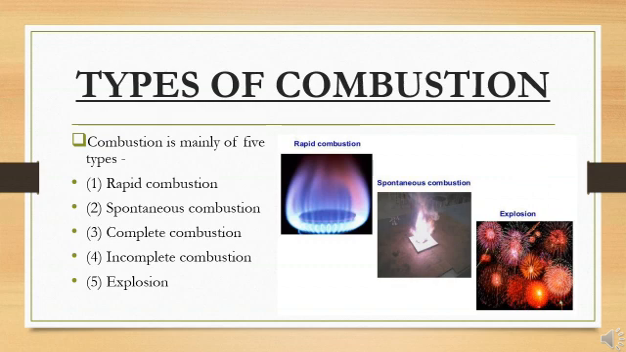Now coming to the next topic, that is types of combustion. Combustion of substances takes place under different conditions. Depending on the rate at which the combustion takes place, it has been classified into 5 types, that is rapid combustion, spontaneous combustion, complete combustion, incomplete combustion, and explosion. Now here you are going to study all these types in detail.